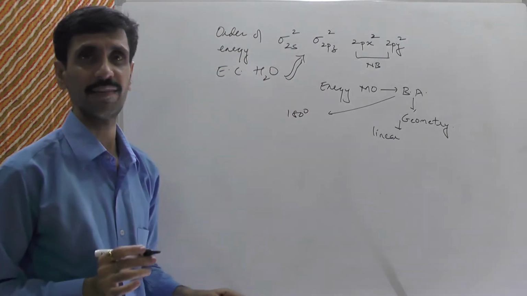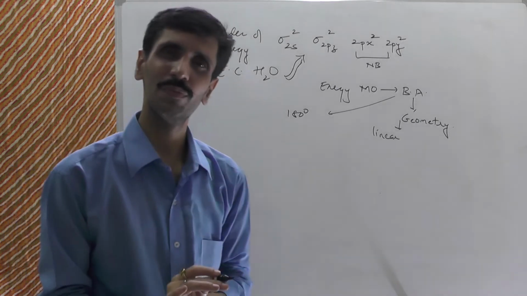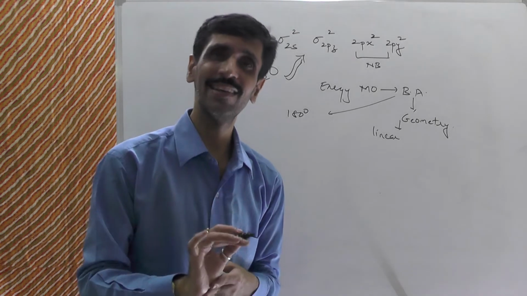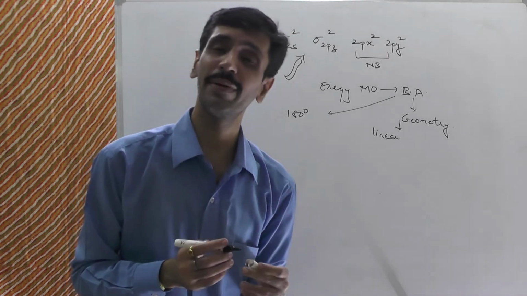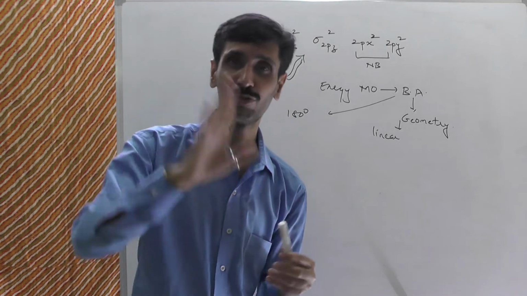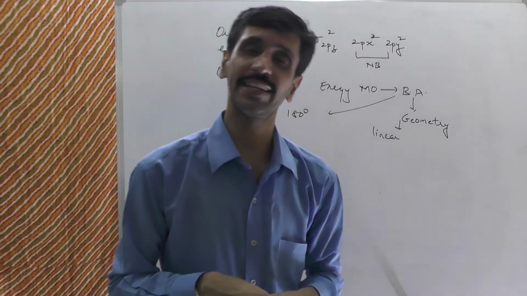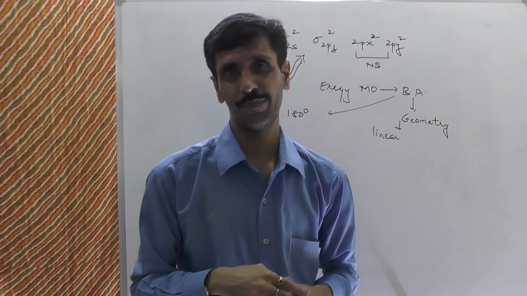Geometry क्या होना चाहिए? Linear होना चाहिए. ठीक है? But every one of you know that water molecule is not linear. It is angular. And it is experimentally proved. ऐसा नहीं कि हाँ ये एंगुलर में बहुत अच्छा दिखता है, सर हम उसको एक एंगुलर ज्योमेट्री दे देते, नहीं. OK, it is being experimentally proved.